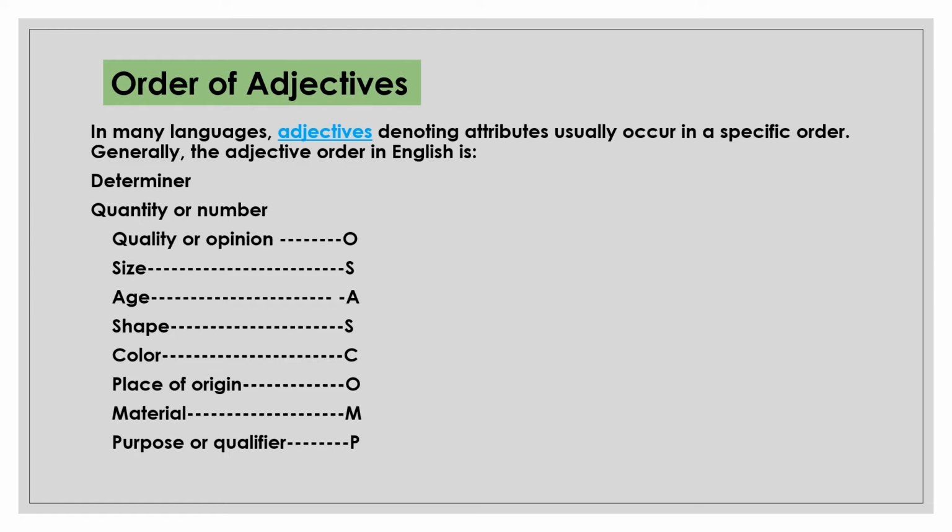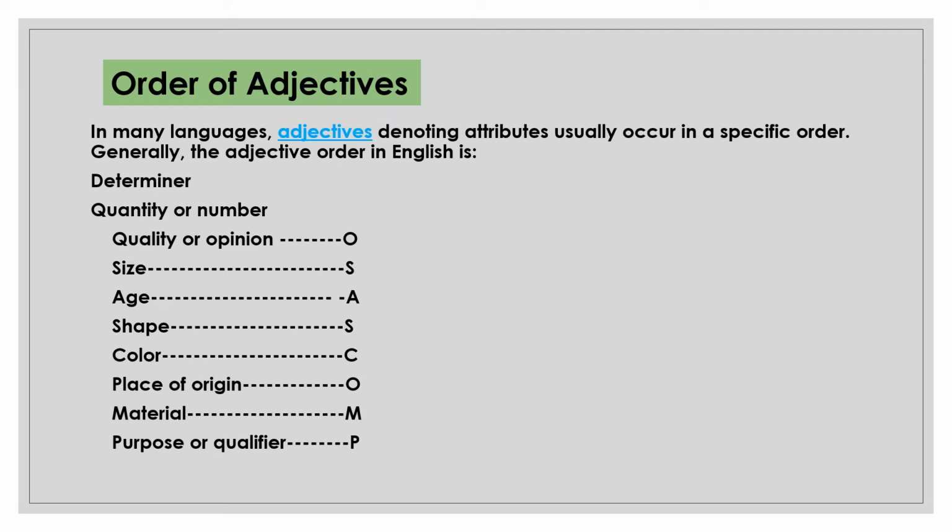Generally, we find adjectives denoting attributes usually occur in a specific order. First comes determiner like a, an or the, and next followed by quantity or number, the number it specifies: 1, 2, 3 like that. Quality or opinion, that opinion we form or frame upon something.